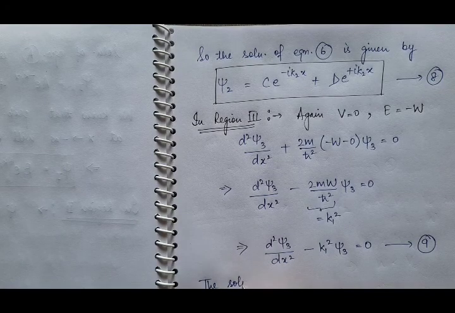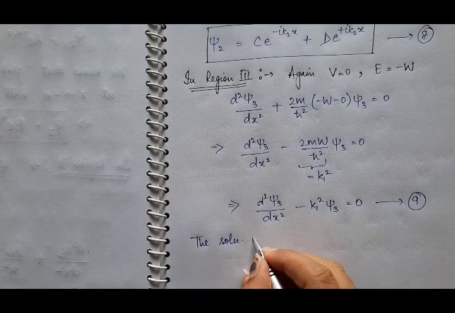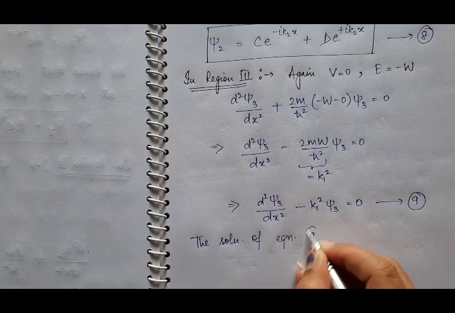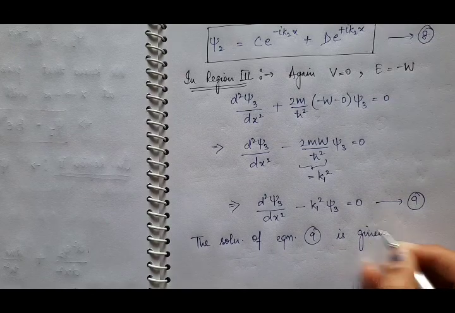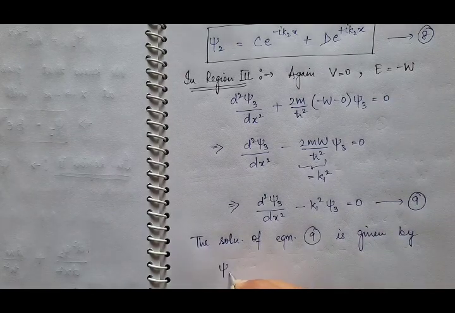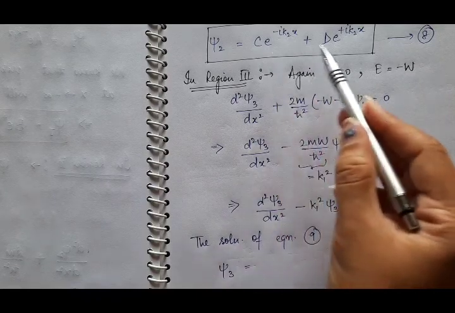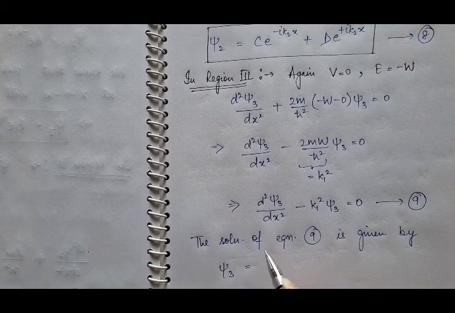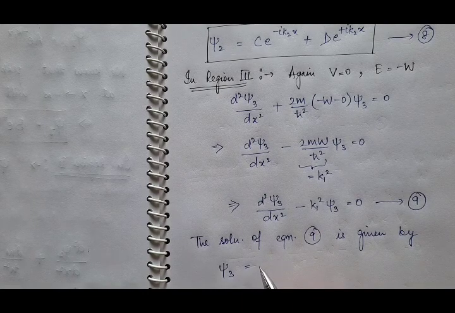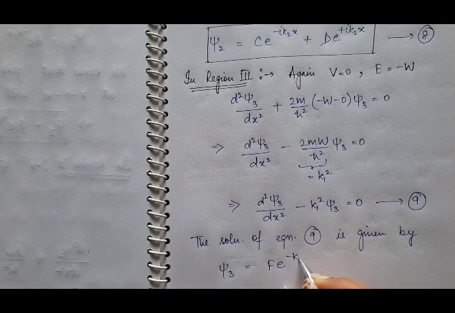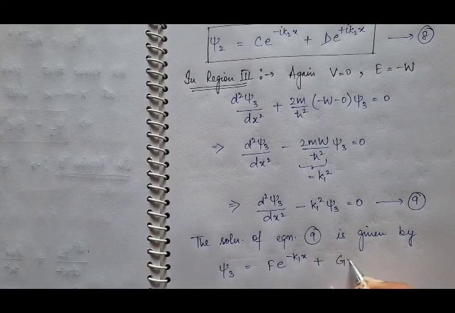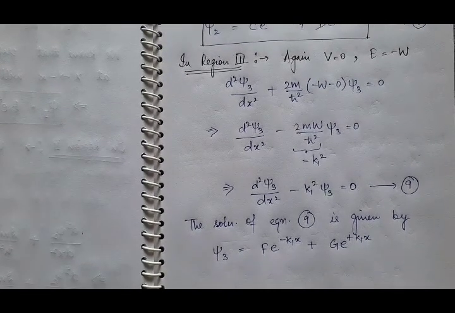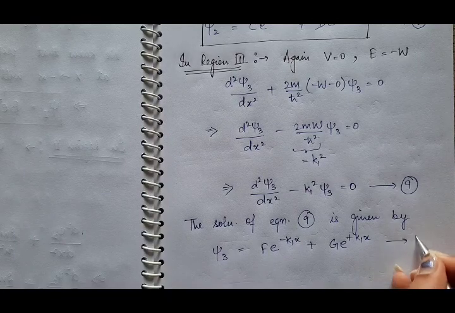So the solution of equation 9 is given by ψ₃ = C D. We cannot use E here, why? Because E we are taking as energy. So next is F. So it will be F e^(−k₁x) plus G e^(k₁x). So this will be the solution, and suppose this is equation 10.